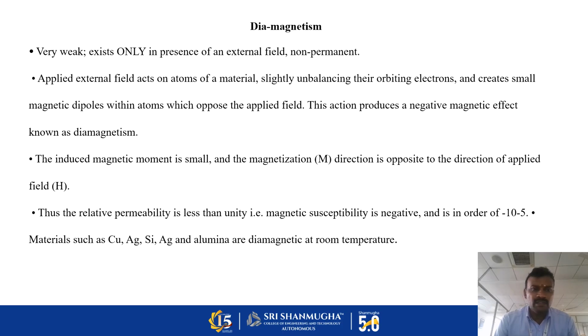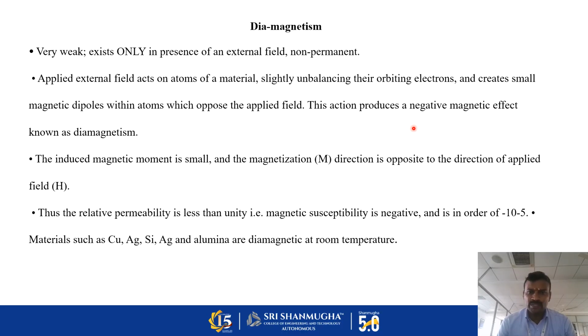Diamagnetism is very weak and exists only in the presence of an external field, so these materials are called non-permanent magnetic materials. An applied external field slightly unbalances the orbiting electrons of the atoms and creates small magnetic dipoles within the atoms which oppose the applied field.